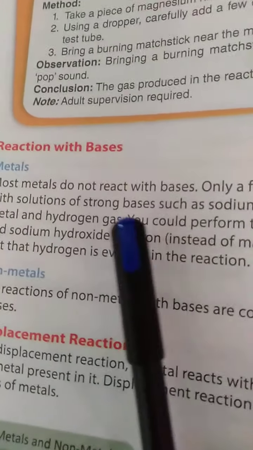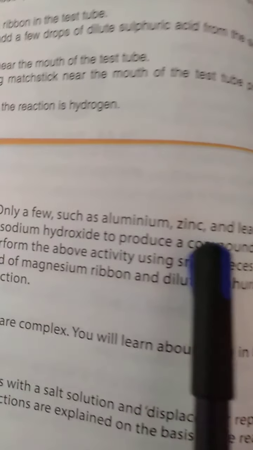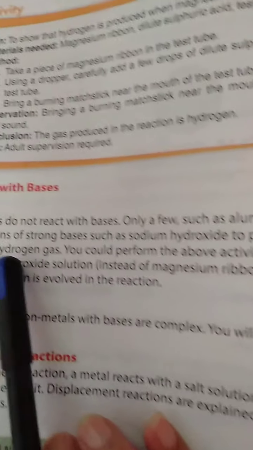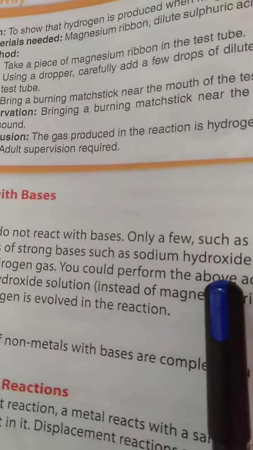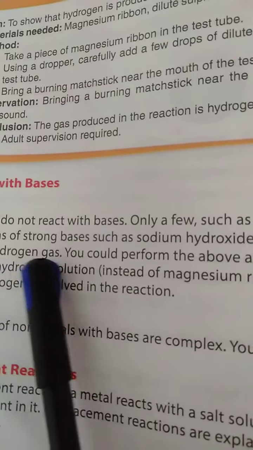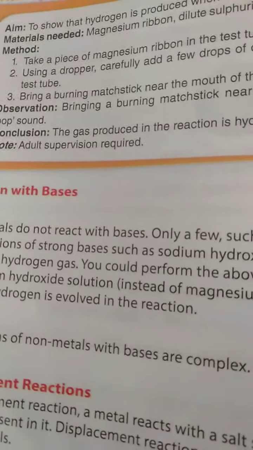Most metals do not react with bases, only a few such as aluminium, zinc and lead react with solutions of strong bases such as sodium hydroxide to produce a compound of that metal and hydrogen gas. You could perform the above activity using.